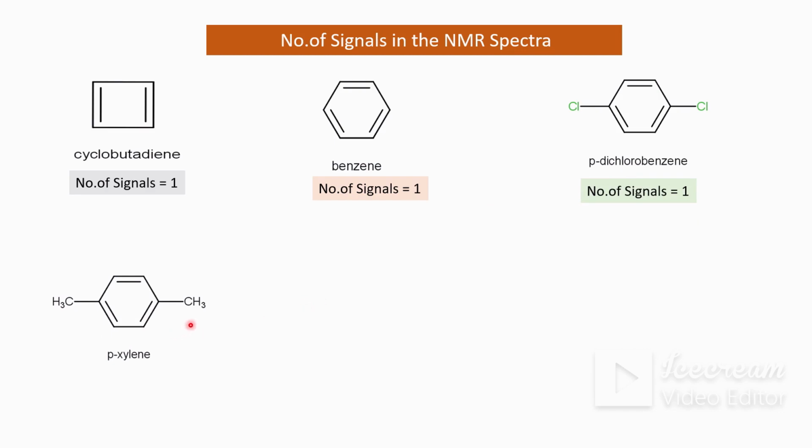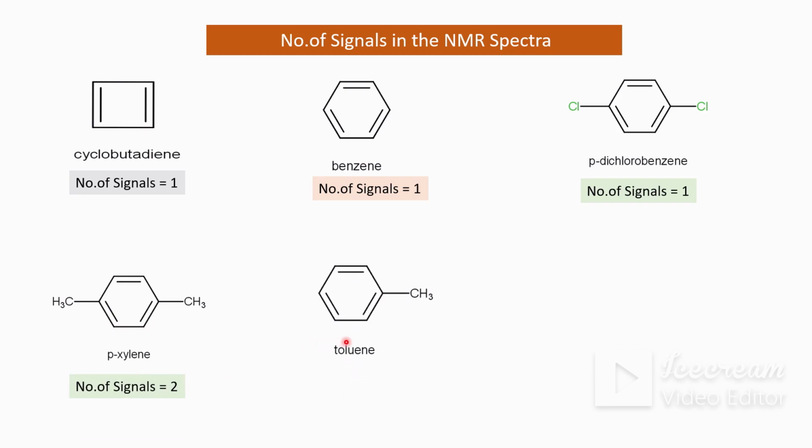The next example is paraxylene. In case of paraxylene, these methyl group protons are at para position, both are equivalent, and the phenyl group protons are another set of protons. Thus in case of paraxylene there are two sets of protons, therefore the number of signals is equal to 2.